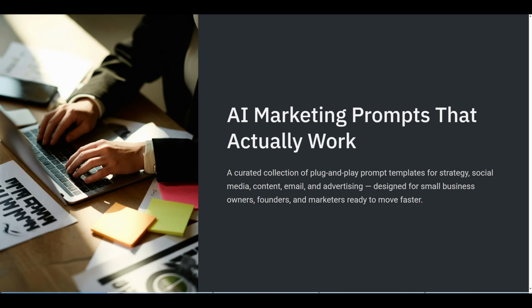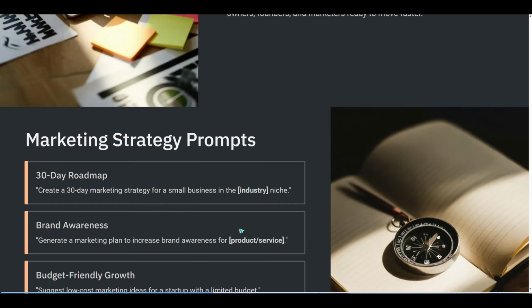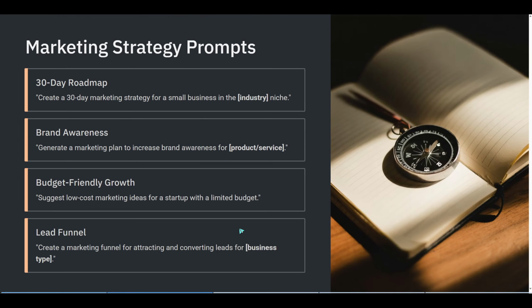Add context such as target audience, location, tone, and any constraints like budget or timeline to refine the results. Start with strategy. Paste, "Create a 30-day marketing strategy for a small business in the [industry] niche." Then try, "Generate a marketing plan to increase brand awareness for [product/service]." For tight budgets, use, "Suggest low-cost marketing ideas for a startup with a limited budget."